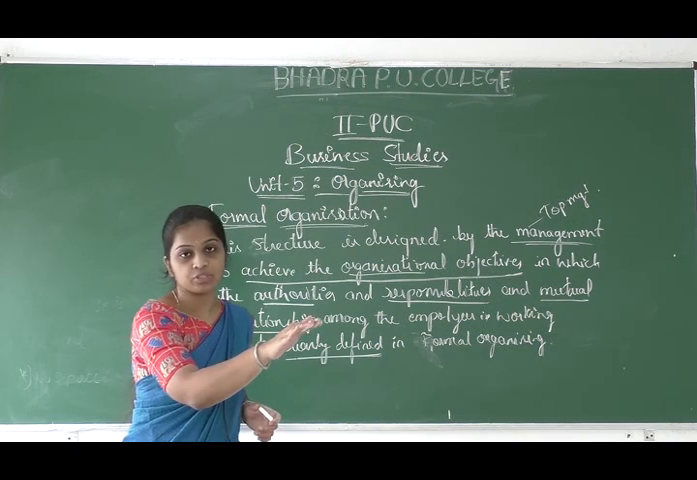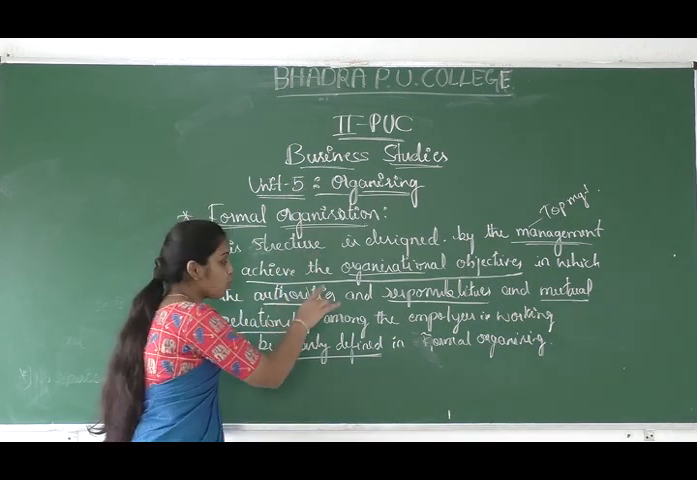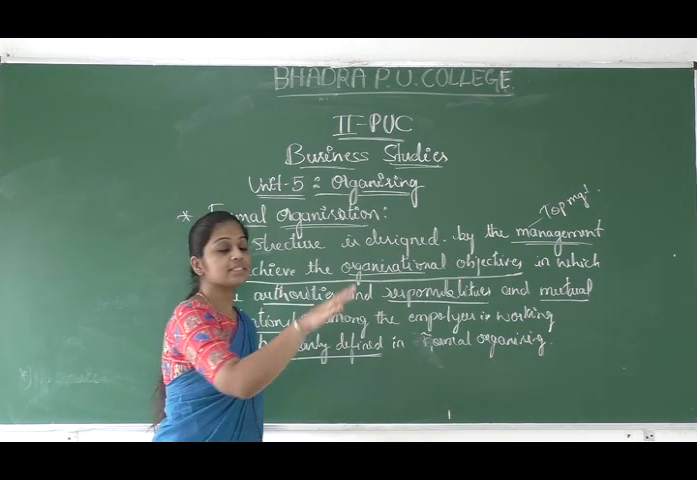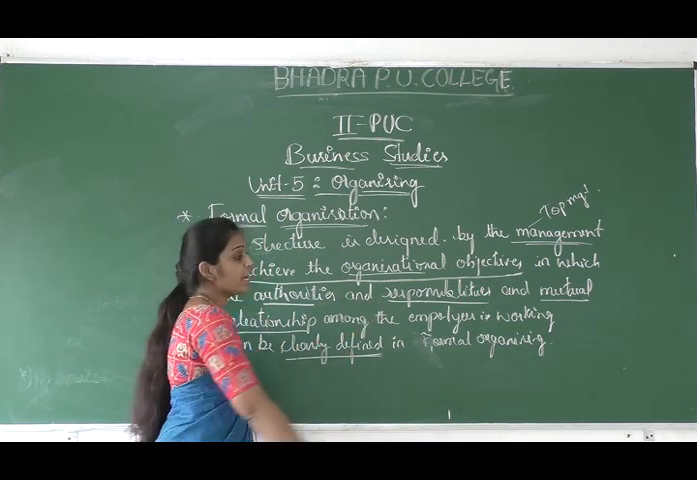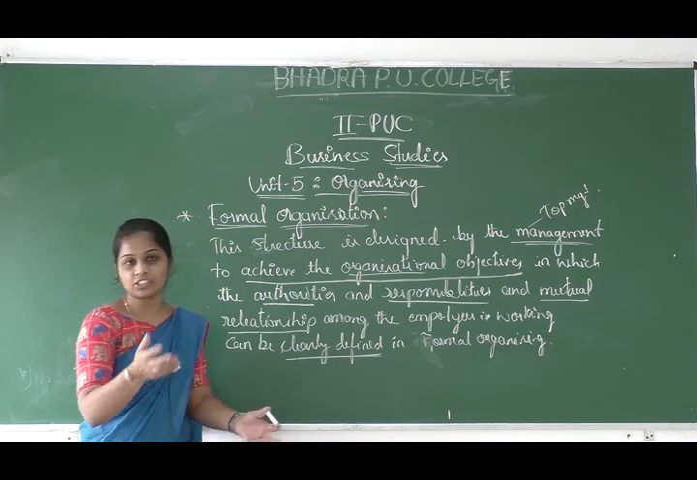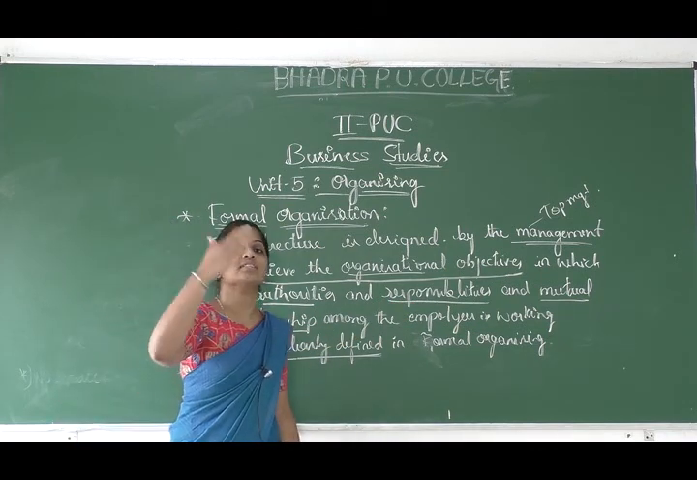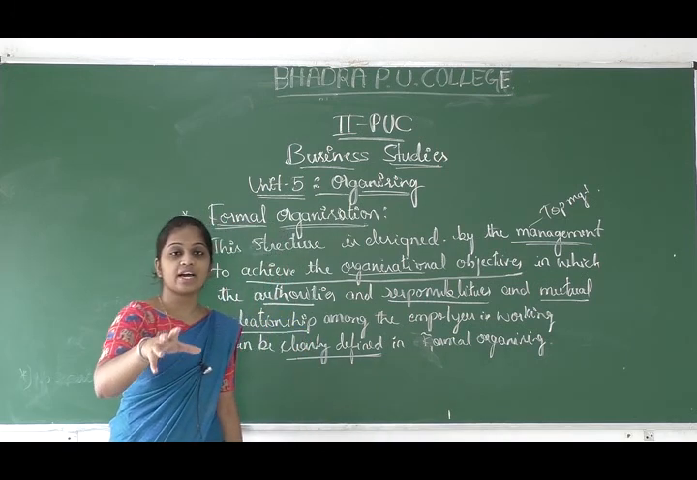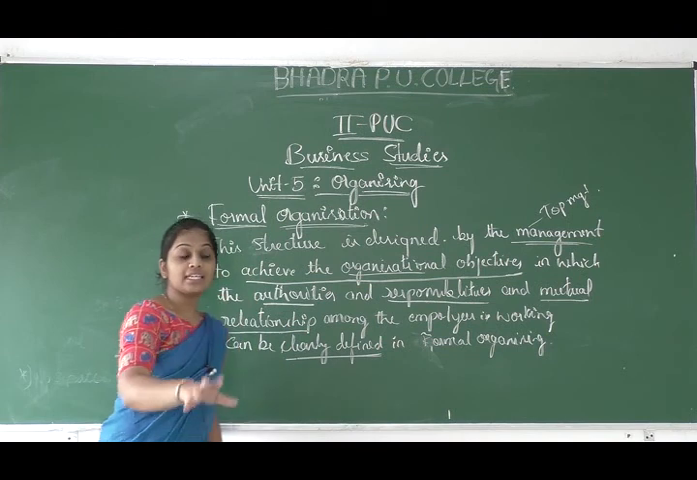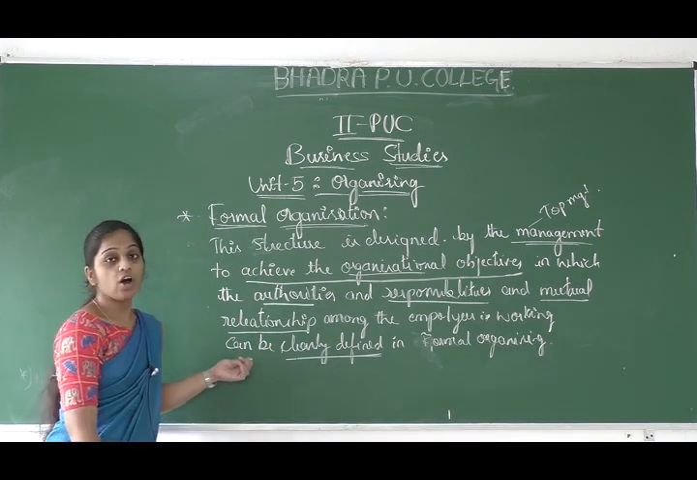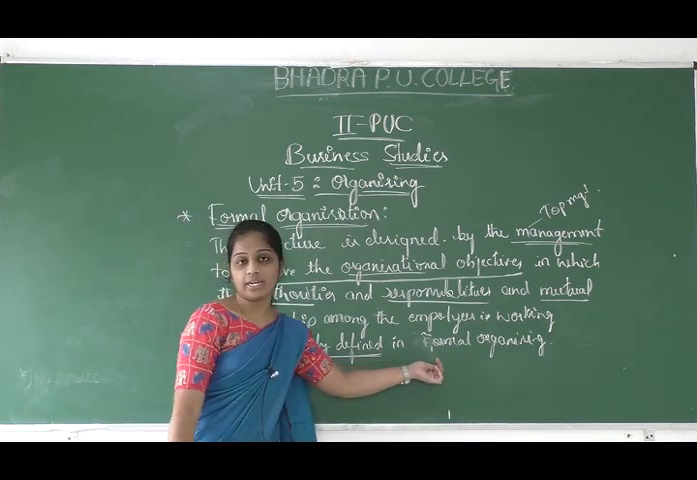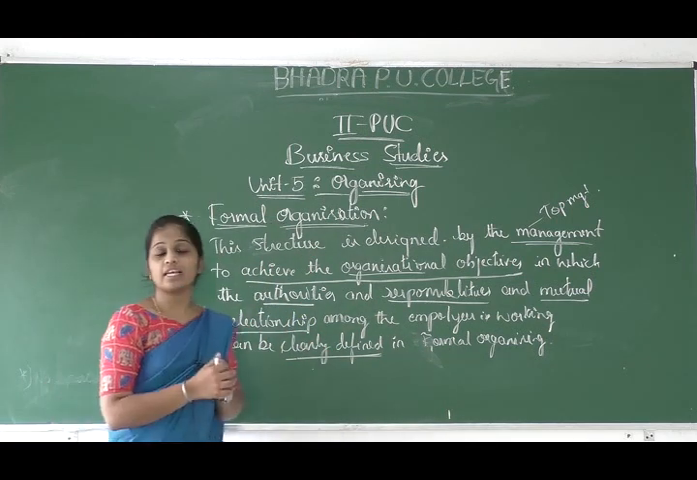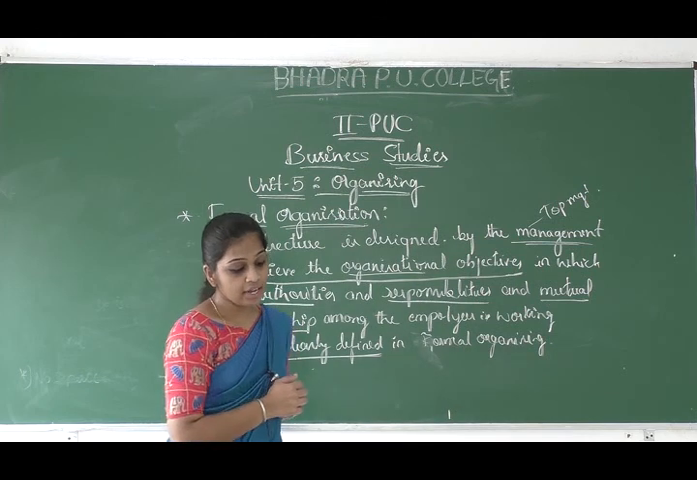What is his position? What is their authority and responsibility? What is their job? And also what is the mutual relationship? That is, who is his subordinate, who is his supervisor, subordinates yaru, yarige supervisor yaru, that is clearly mentioned in the formal organizing. So that is nothing but the formal organizing. So idanna enanta karitivi, formal organizing anta karitivi.